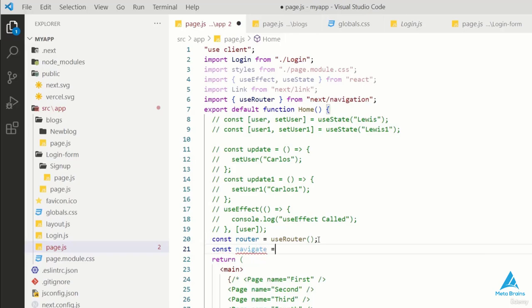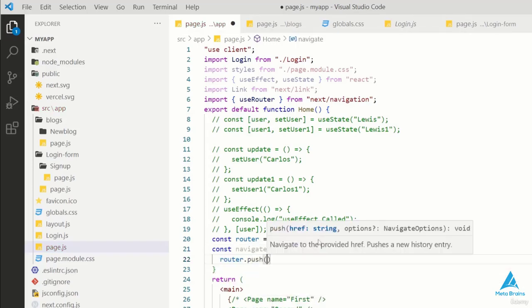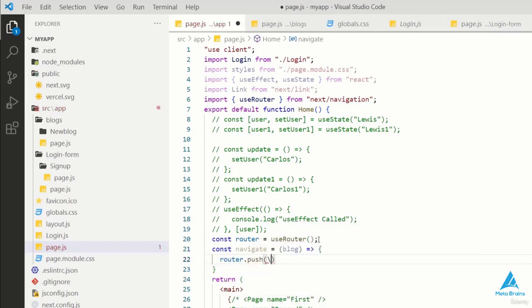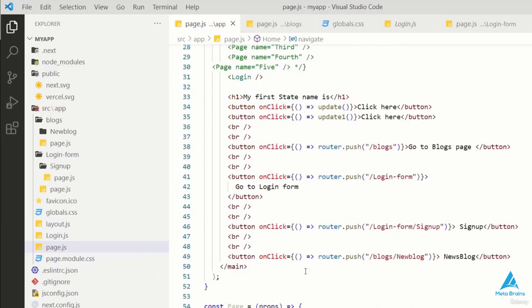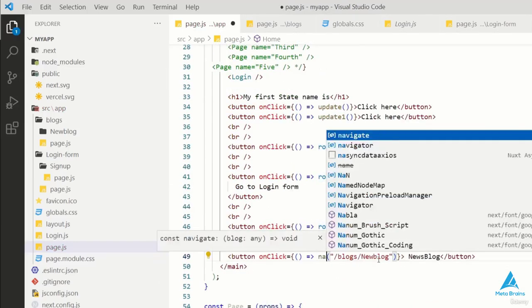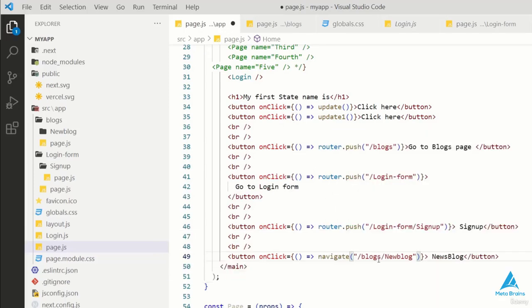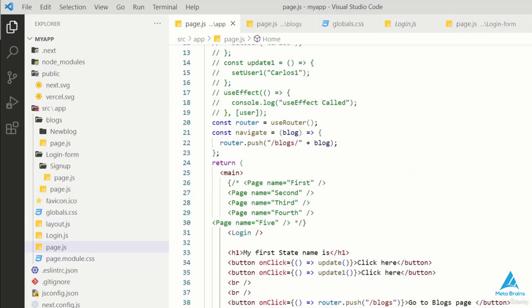Okay, we can use navigator. If we use a natural router, we can use this function. I'll create a function and add a parameter to it. I'll create a parameter in the name of blog. I'll add a router to it, and I want to perform the routing here. Okay, so we only have like one way to do it. Alright, so that's pretty much it for this lecture. Let's carry on in the next one.